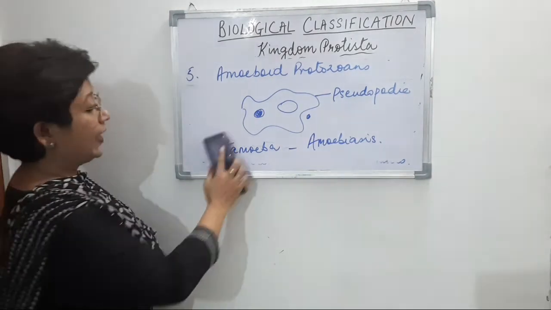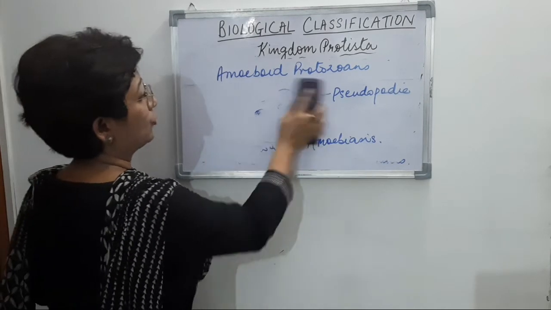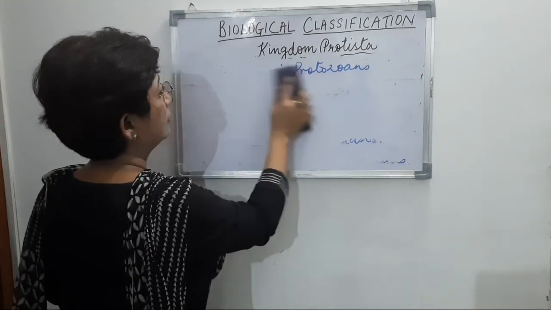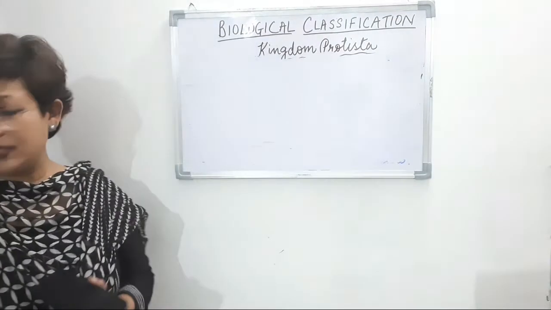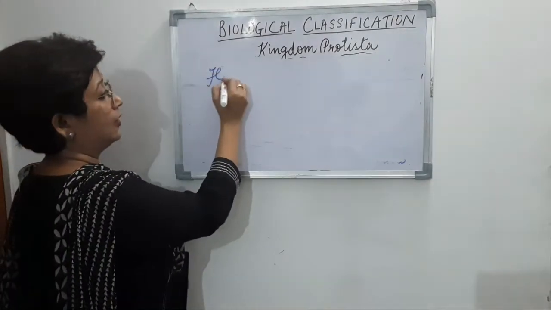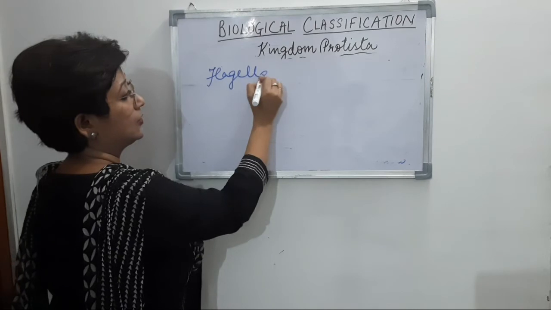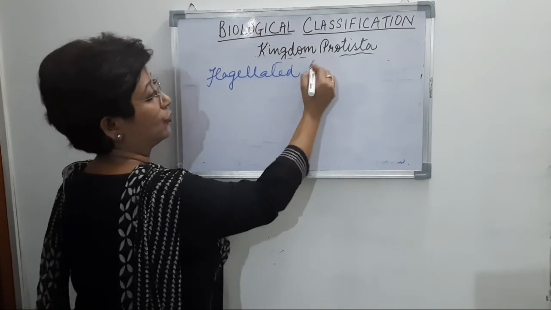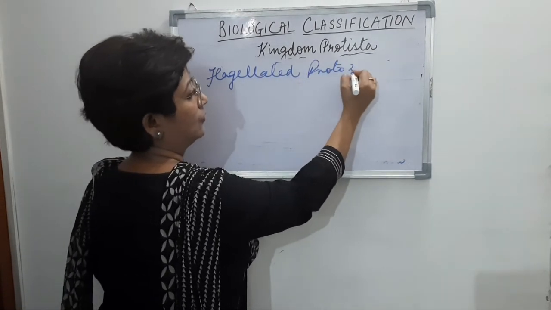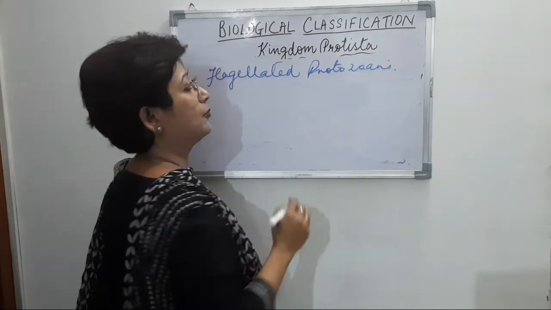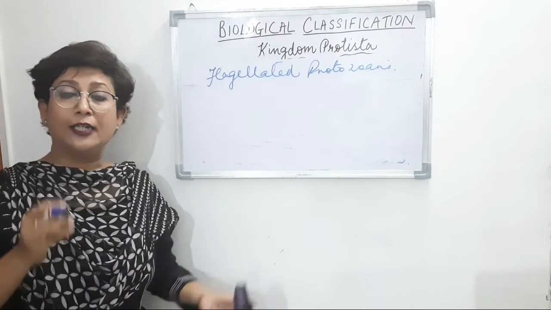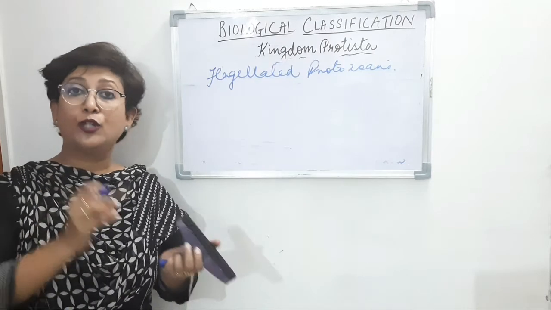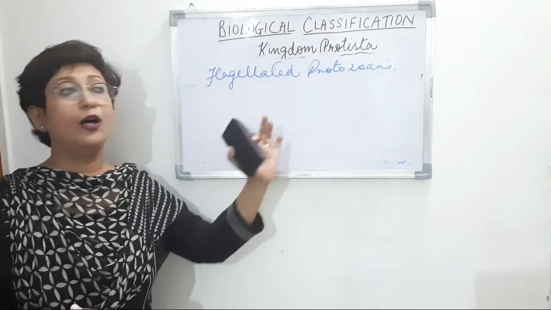We move to the next group of protozoans. The first was the amoeboid protozoans, and the next one are flagellated protozoans. I told you that the mode of locomotion in protozoans could be pseudopodia, cilia or flagella.